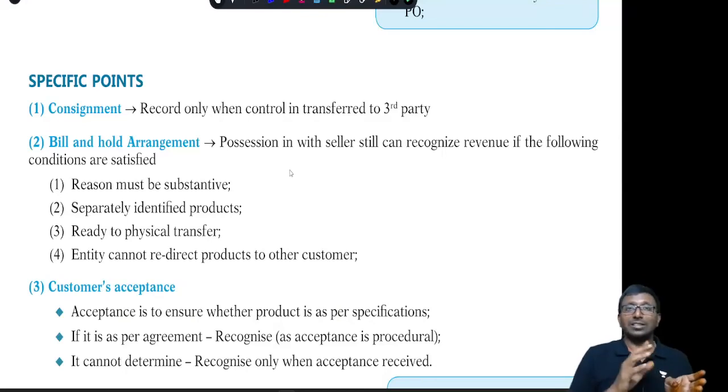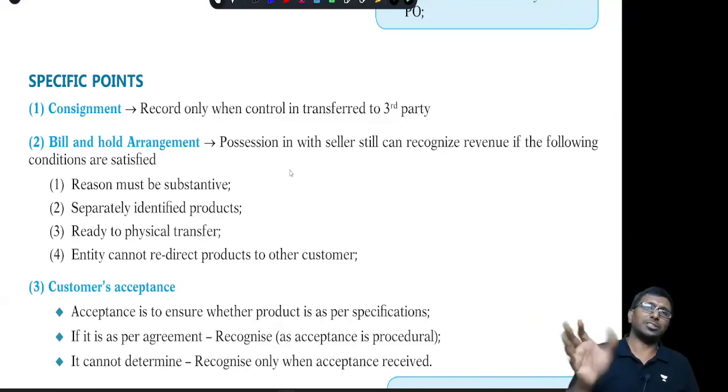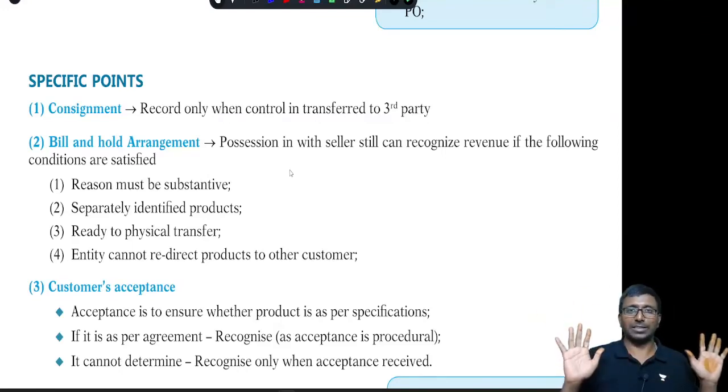conditions. One, the reason must be substantive, meaning why have you not sent the goods to the other party? It must be at the request of the customer and the reason must be substantive, then yes, you can record it. Separately identified, yes, these goods must be readily available, physically readily available, packed, identified, everything done. We are just waiting for the party. If he sends the vehicle, we will ship it immediately. There is nothing pending from my side.